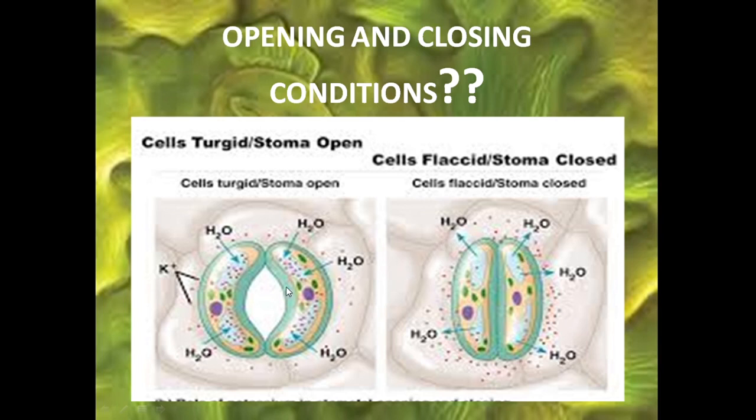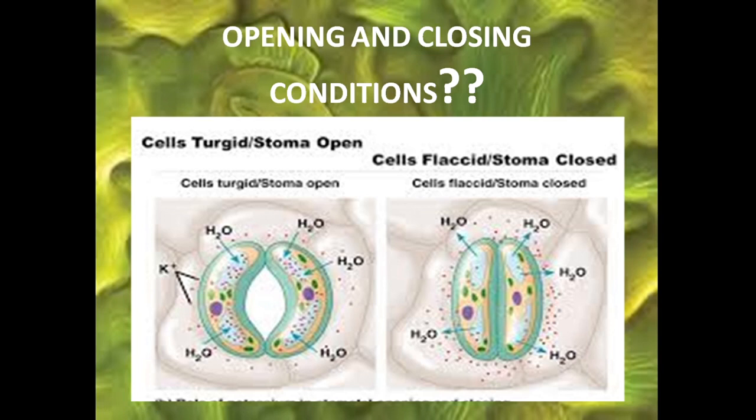And now you know why water is very important. The entry and exit of water is important. Water is an important factor for determining the rate of photosynthesis, because the availability of water will lead to the opening of stomata, and when stomata is opened, the carbon dioxide will enter into the plant body or plant parts, and only then will photosynthesis take place.